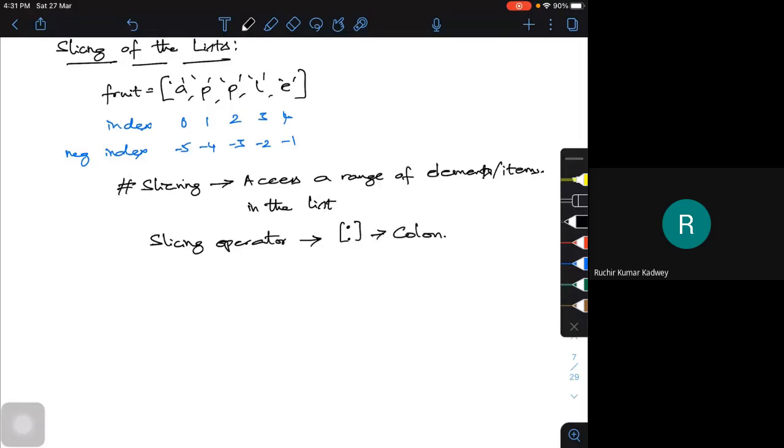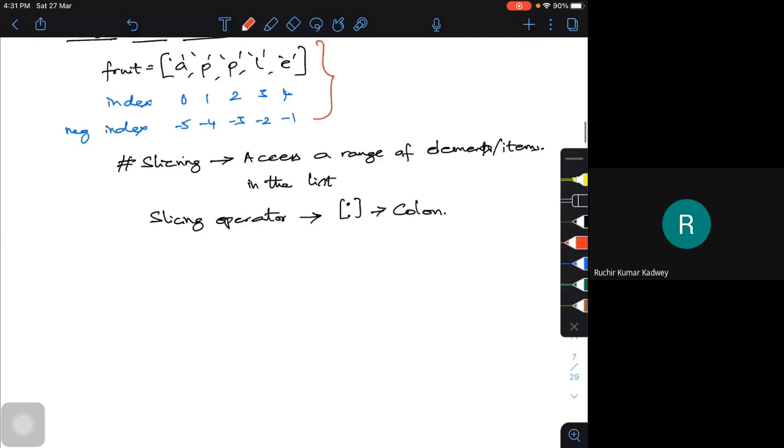Now let us go back to this example. The example we have taken is apple. Now I am going to do some operation on it. The operation is, let me write in the comment, I want elements between 1 and 3, elements from the second to the fourth. Now, if I want to use a print command, let me do this. Print fruit, which is the list name I gave.